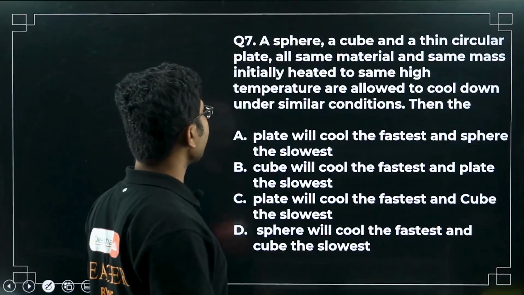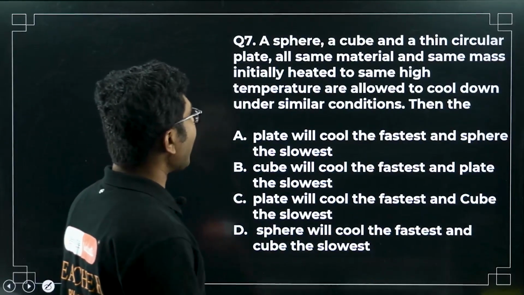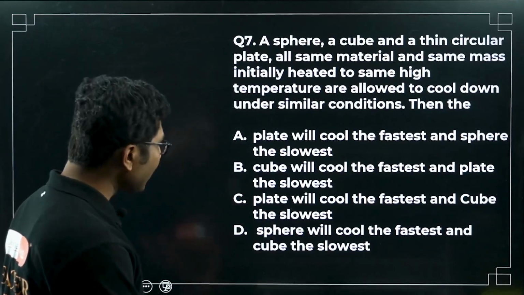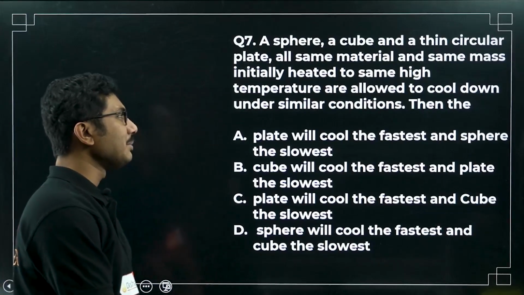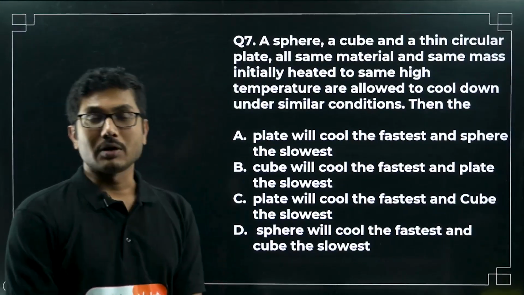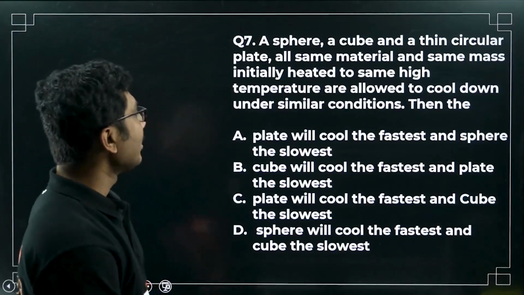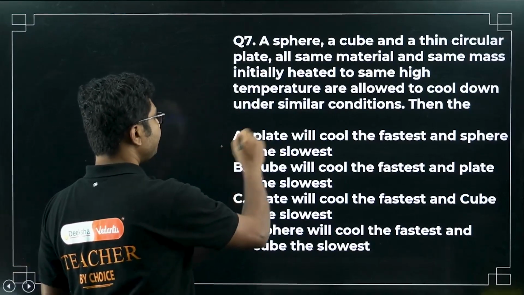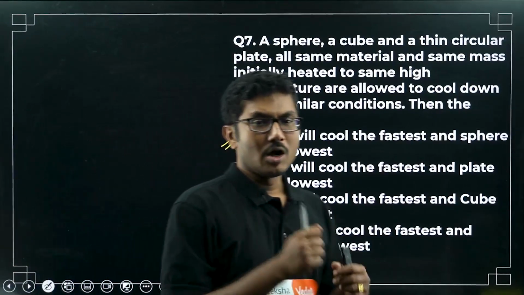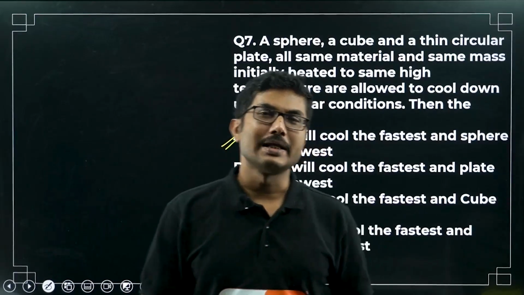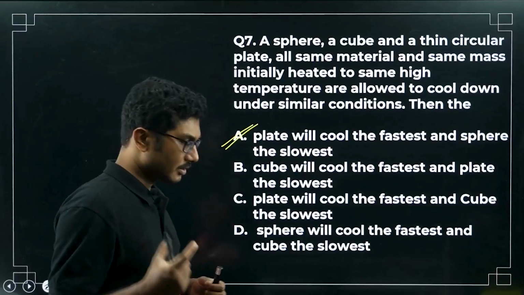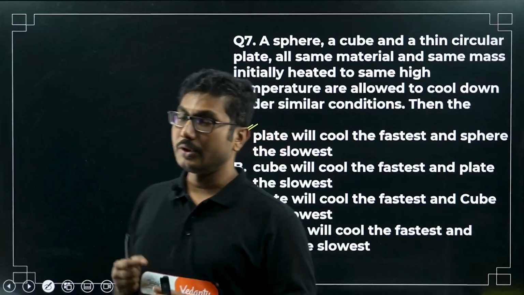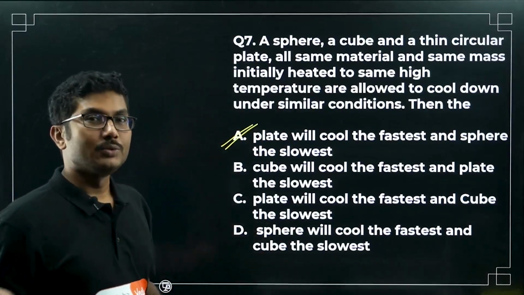Now next question, question number 7. A sphere, a cube and a thin circular plate, all of the same material, same mass, initially heated to a high temperature, are allowed to cool down under similar conditions. Which one will cool faster? The plate will cool fastest and the sphere will cool the slowest. The plate has more surface area, which means faster cooling, and less surface area means slower cooling for perfect objects. The sphere has the smallest area, so it will cool down slowly as compared to the plate, and the cube will be somewhere in between.